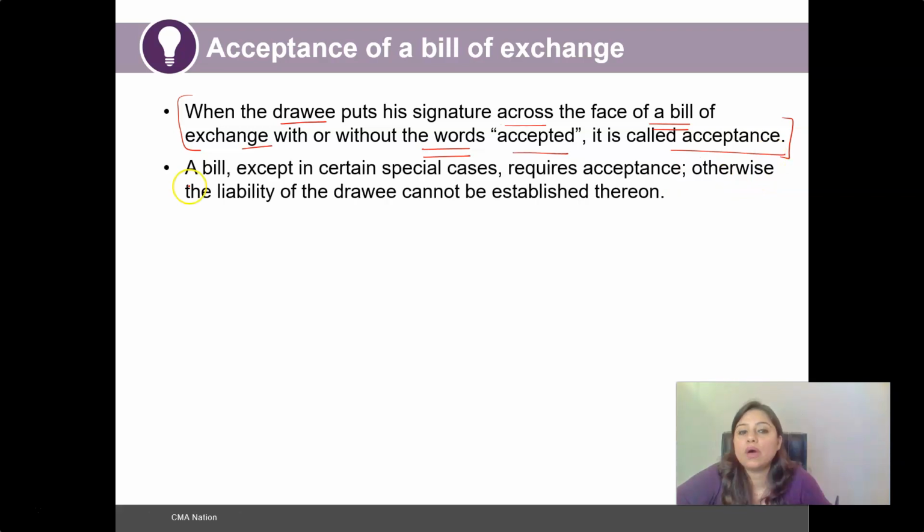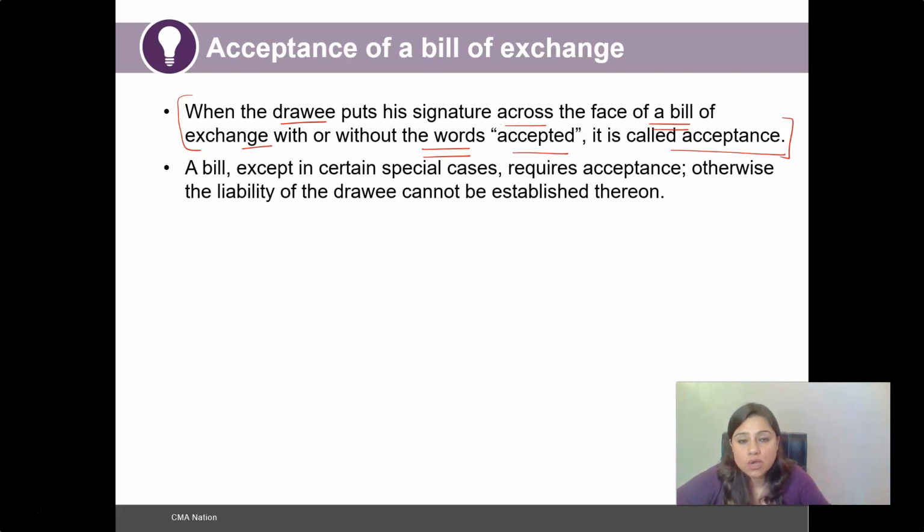Whether a bill requires acceptance or not: as we have seen in the features of the bill of exchange, the date is specifically mentioned, who is going to pay such amount and to whom, and on what particular date, everything is mentioned in that particular bill of exchange. So the question comes whether the drawee needs to accept a bill of exchange.